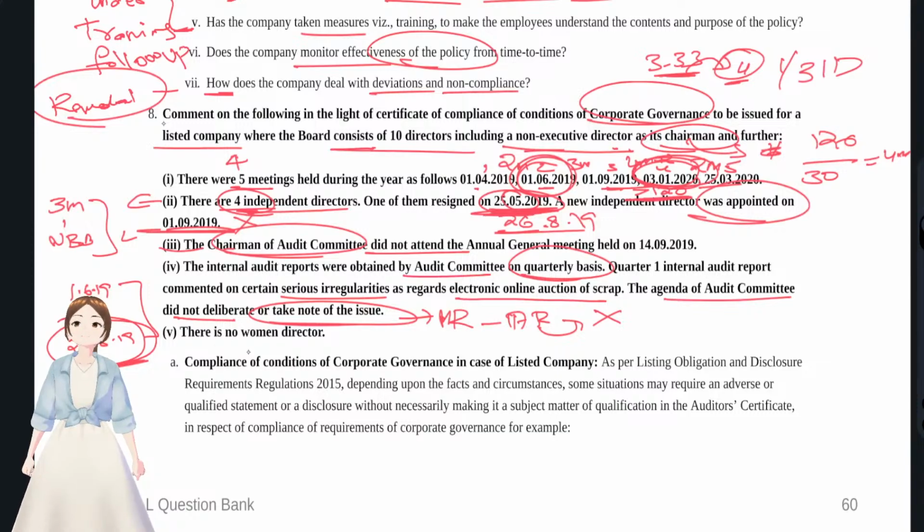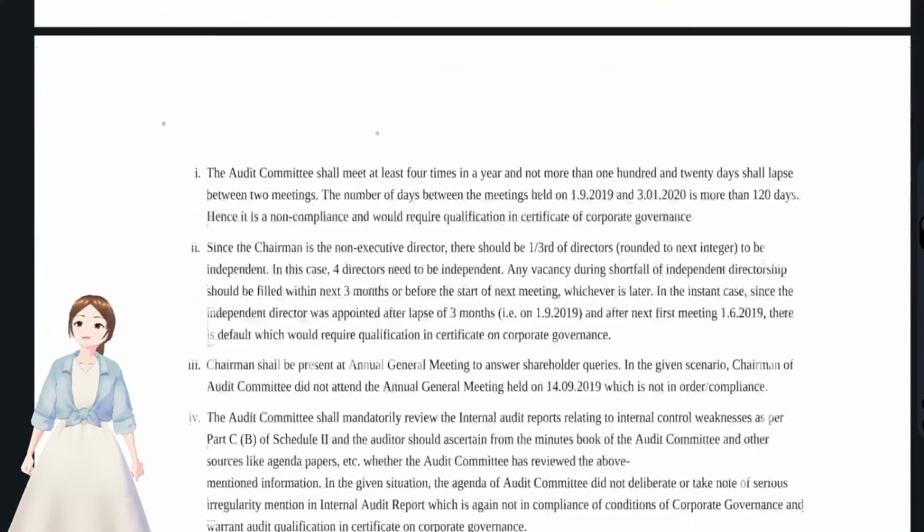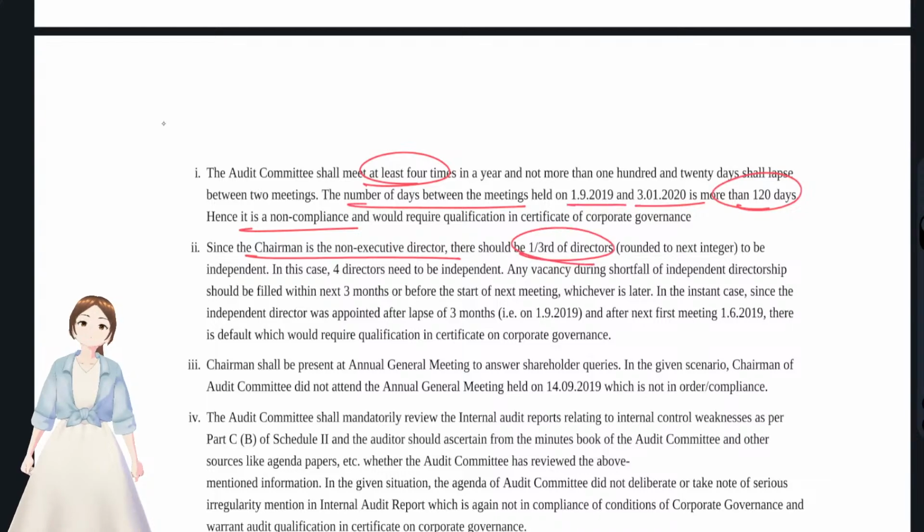Again a non-compliance. There is no woman director. The LODR regulations are applicable to listed entities, and every listed entity shall have a woman director. But here, no woman director. Again a non-compliance. They have non-compliance in every part. The audit committee shall meet 4 times. The gap between meetings held on 1st September and 1st January is more than 120 days, so non-compliance. And since the chairman is a non-executive director, 1/3 of directors should be independent, in this case 4 directors. An independent director has to be filled within the next 3 months or the start of the next meeting after such resignation.